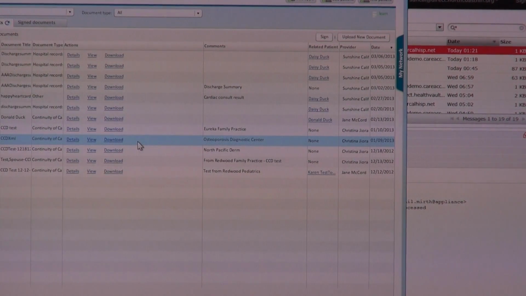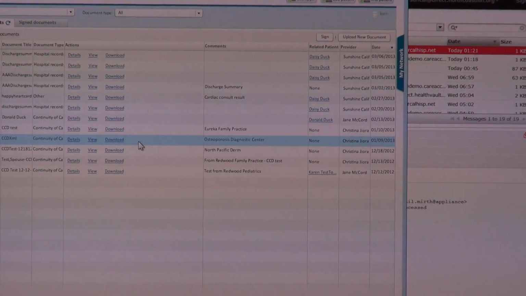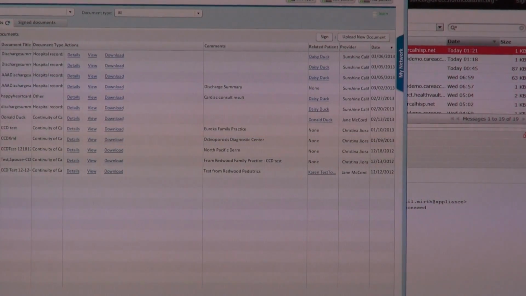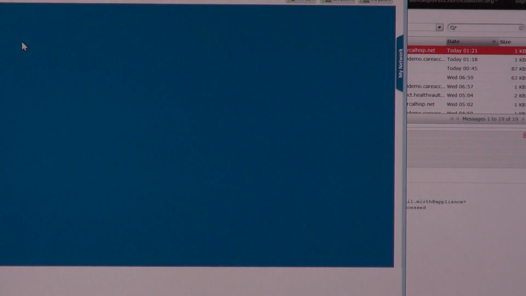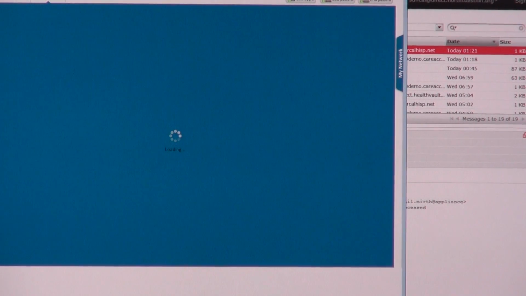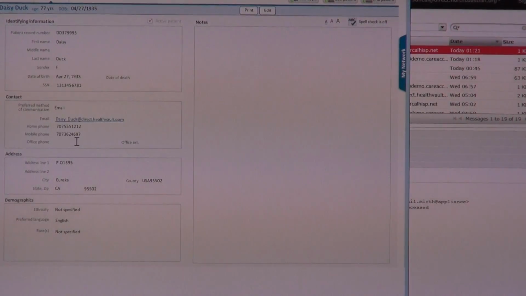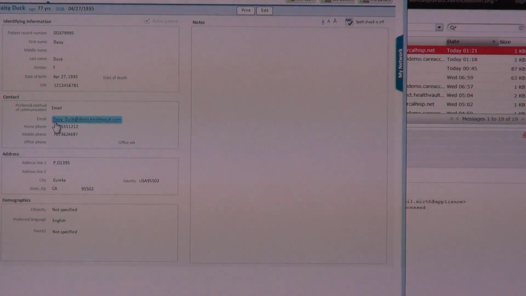Now also, I know that Daisy, she and I are talking, and she says, would you make sure to send a copy of today's visit to my Health Vault account, because my daughter helps me manage my health care. I'm old enough to know that I need some help. So if I go over to Daisy's chart, I can see in her chart where her Health Vault address is. We have it recorded. It's daisy_duck at direct.healthvault.com.